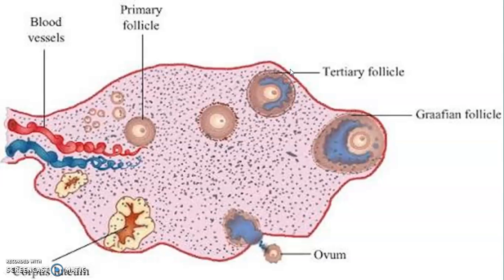Here we can observe a fluid filled cavity called antrum. Antrum is the fluid filled cavity present in tertiary follicle. This tertiary follicle later matures to form Graafian follicle. At the end, Graafian follicle ruptures and ovum comes outside.